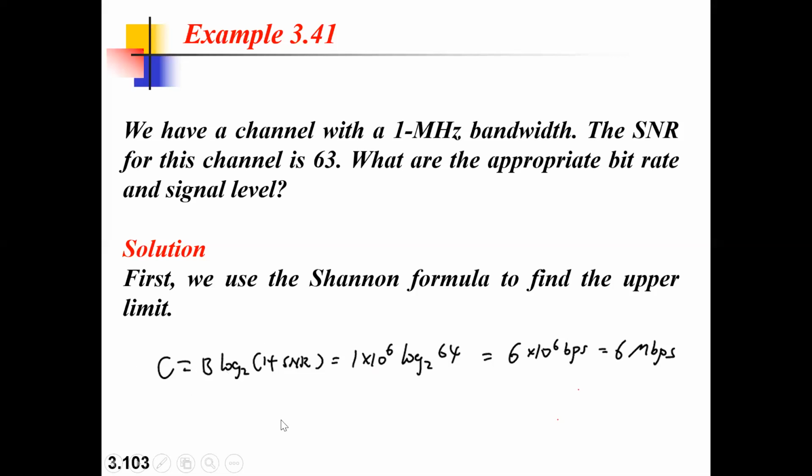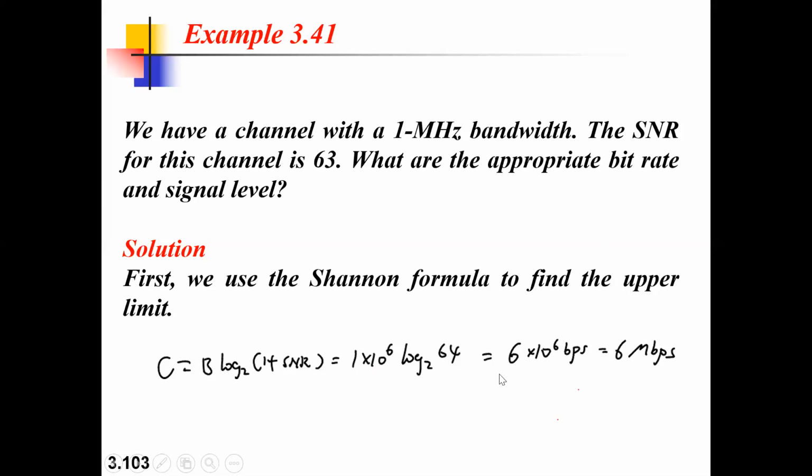So with respect to your capacity, you can just have this particular thing. The Shannon formula says there is an upper limit with respect to that. So C is equal to bandwidth multiplied by logarithmic of 1 plus SNR to the base 2. This will give you the answer for the capacity that the channel can allow. So total capacity is 6 Mbps.